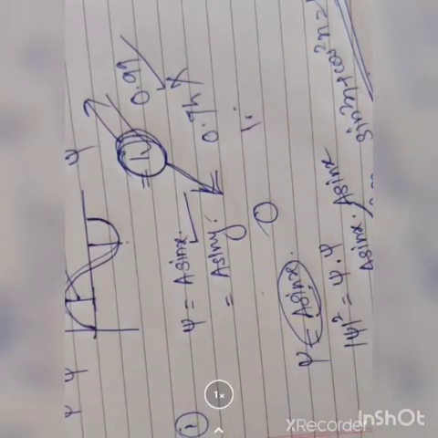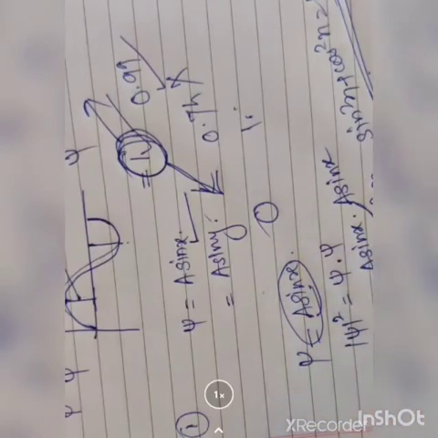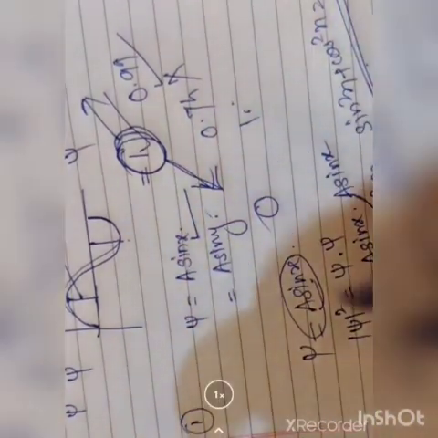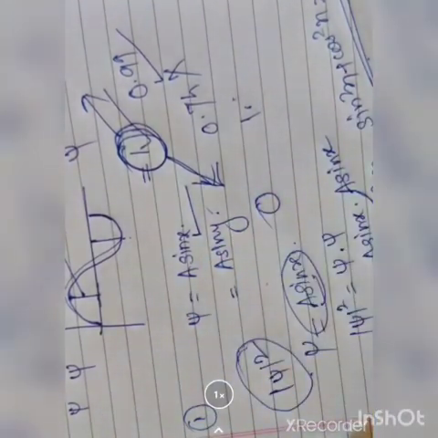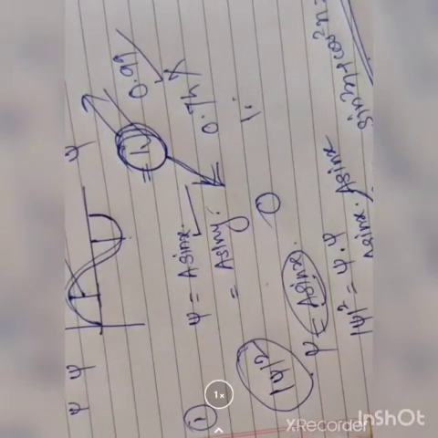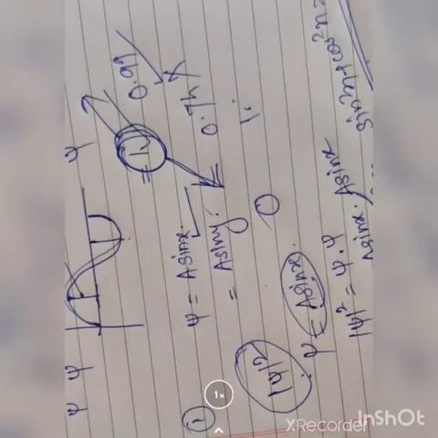You have to know about that. Okay, let me show you one thing. If psi square, what is mod psi square? It is the probability density function. Then a large value of psi square means the probability of the presence of the particle is strong, or if it is small, then it is not strong.